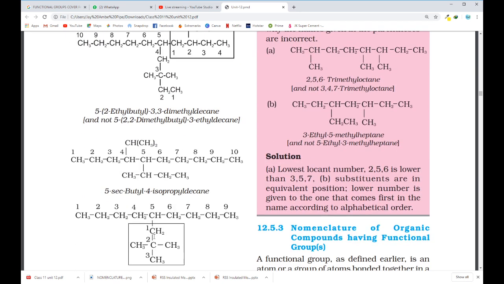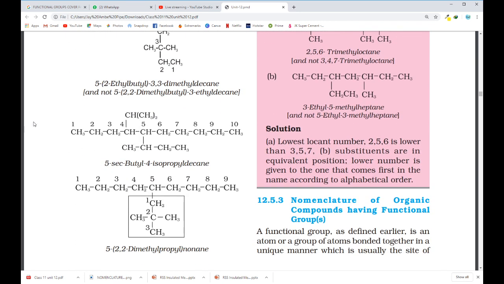Okay. Coming to next compound, 1, 2, 3, 4, 5, 6, 7, 8. Not possible. Of course, this is also 1, 2, 3, 4, 5, 6, 7, 8, 9. 9 carbon. So this is the only longest chain. See here, CH3 twice written.